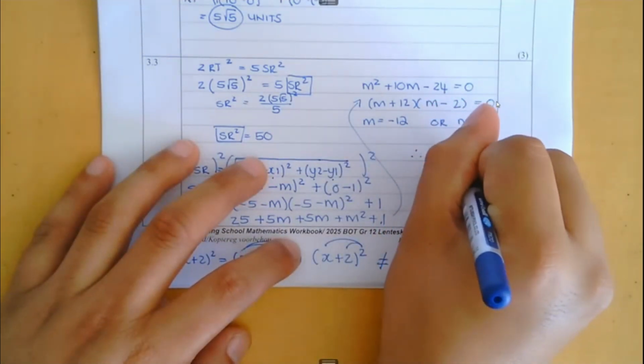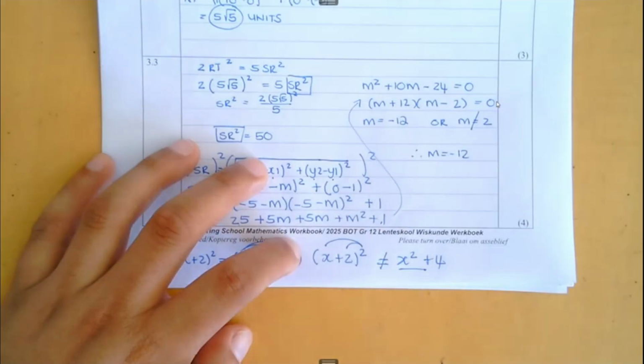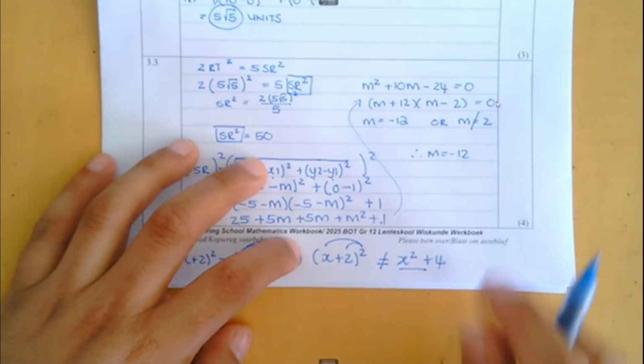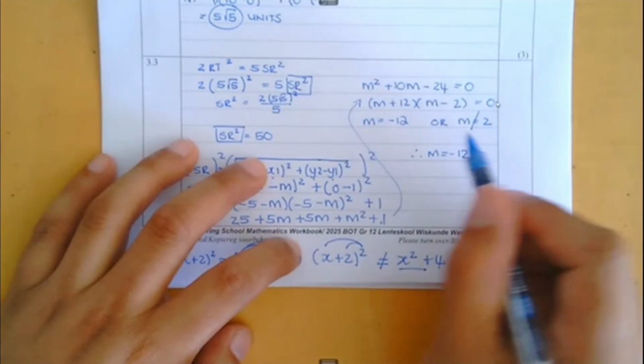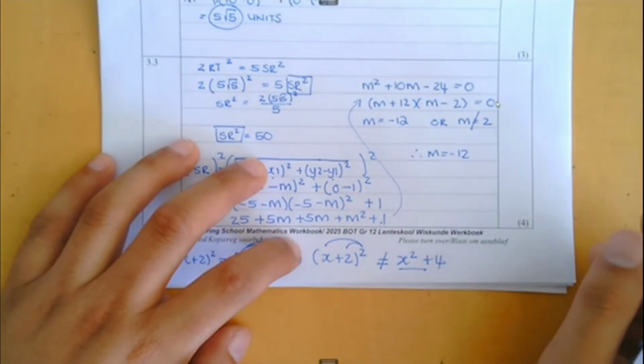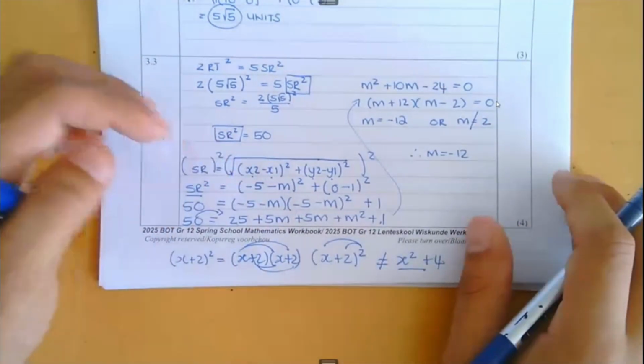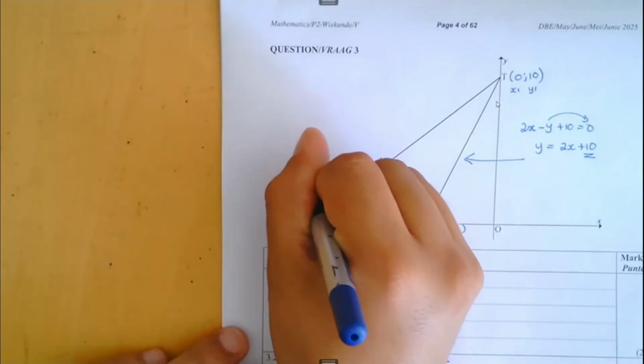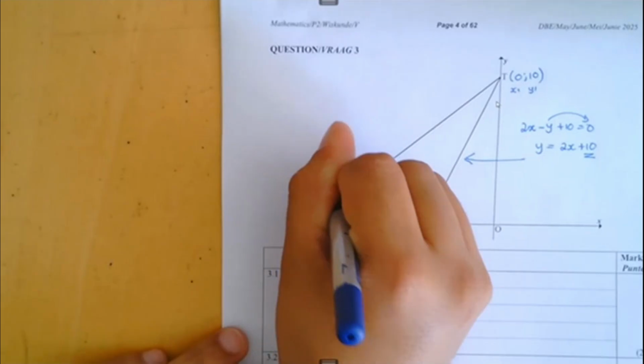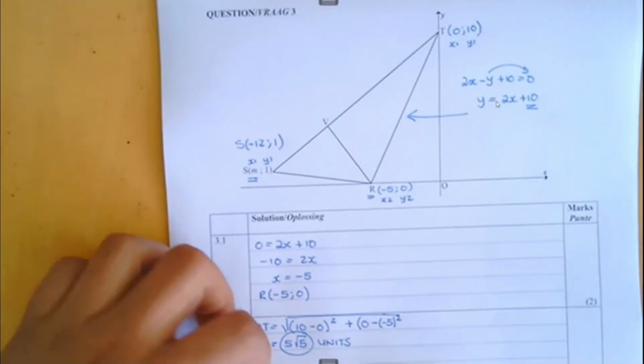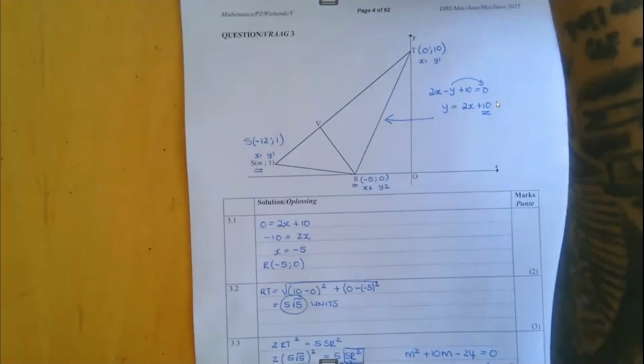And you have to make that selection, because very often in the memos, you'll be allocated a mark for selecting the correct one. That also doesn't mean you just ignore the other. Please put a line through it, or make sure that your selection is clear. And that is how we will answer that question. So now I also know what S is. S's coordinate is going to be negative 12 and 1. Why do I write it in? Because we might need it later for another question.